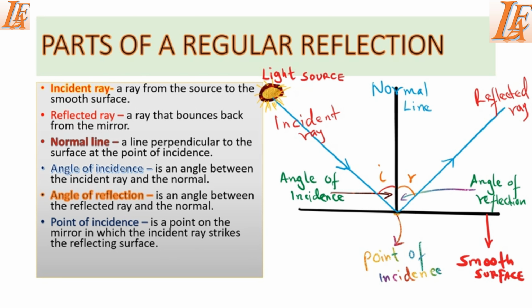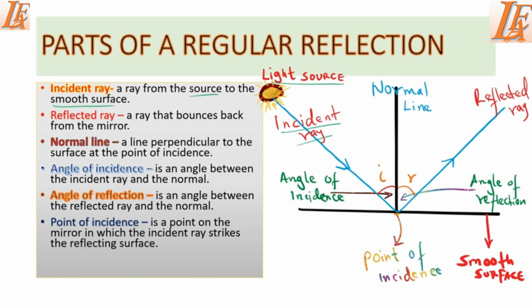An incident ray, we define it as a ray from the source to the smooth surface. A ray which moves from the source to the reflecting surface. Like in this case, we can see the source up here. So this ray which moves to the reflecting surface is what we call the incident ray.